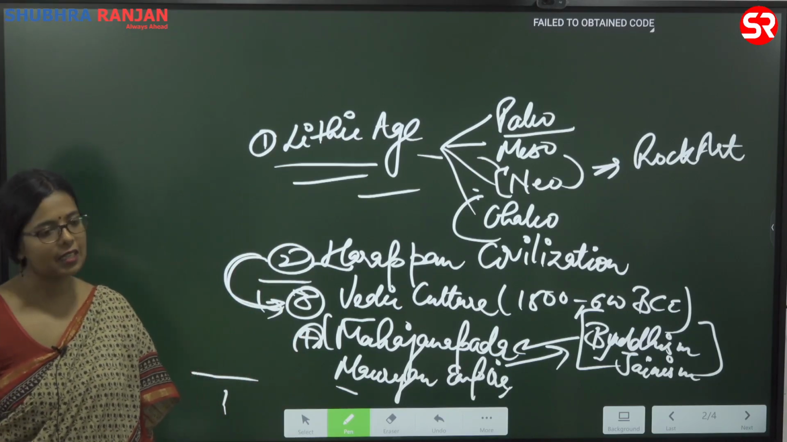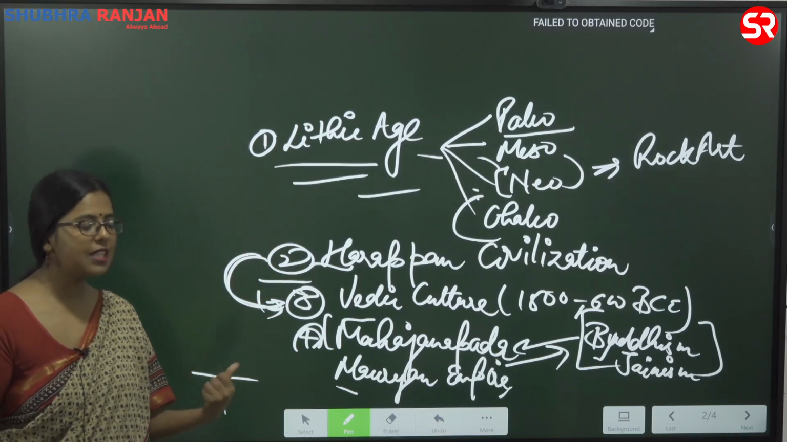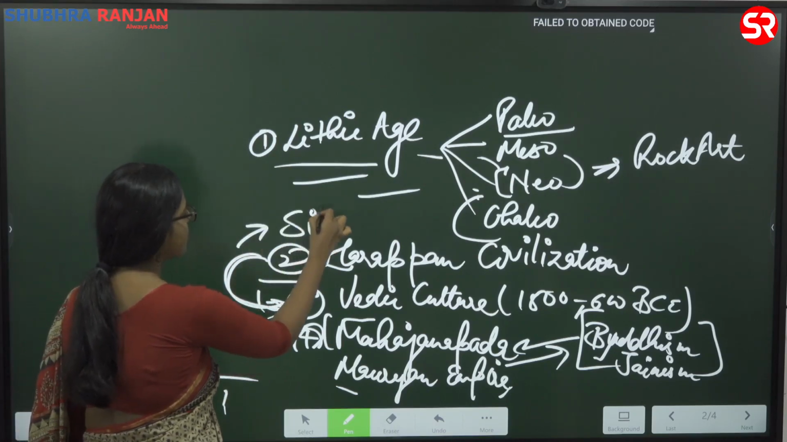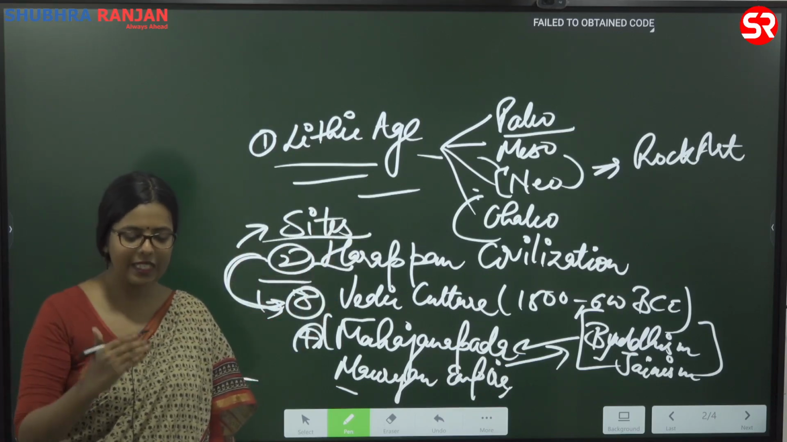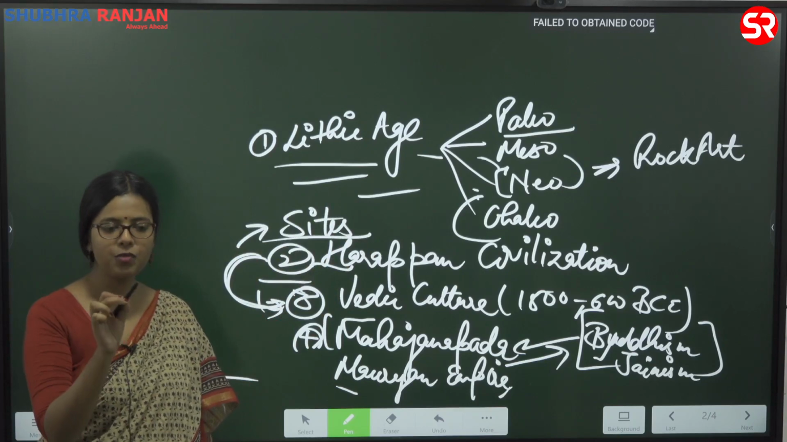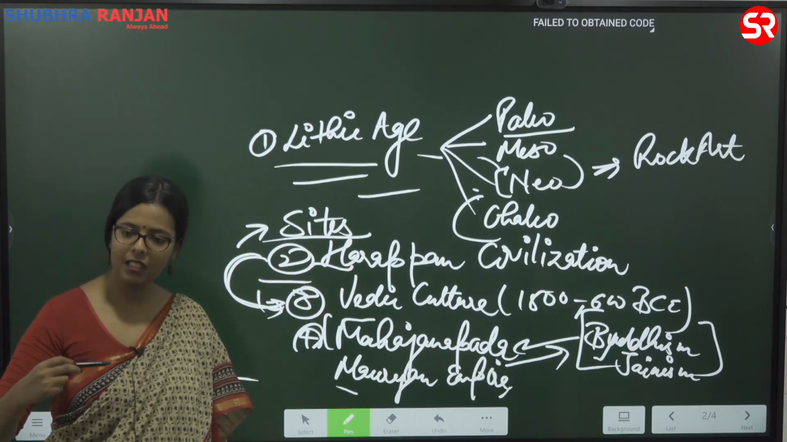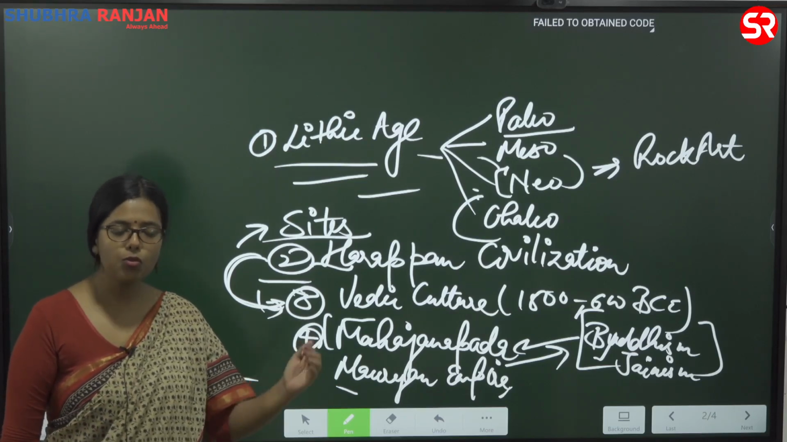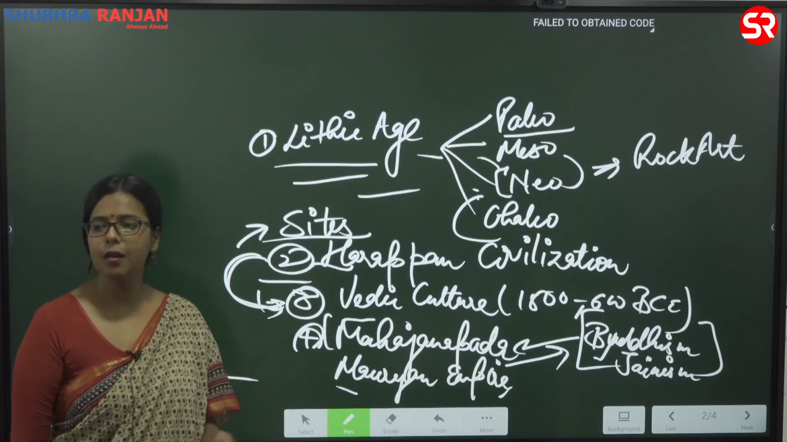The second thing that is asked in prelims is important discoveries at certain places. So details of sites. For example, they will give you a detail that this kind of arrangement is found in Dholavira, Kalibangan, Banawali, Lothal, and you will have to choose the right option. So what are the important discoveries at certain places?